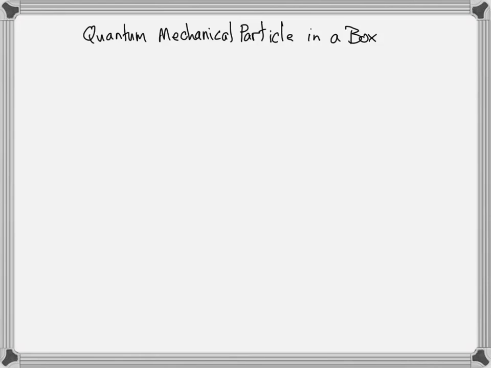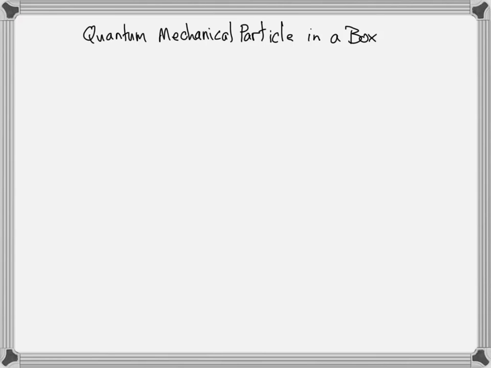Let's look at the beginnings of simple quantum mechanics. Let's start with a single particle in a box, a particle that is localized, sort of like the last problem that we did. But think of an electron that is localized to an atom, or in general, a particle in a box. If a particle is localized to a box, we are saying that there is no probability it's outside of the box.